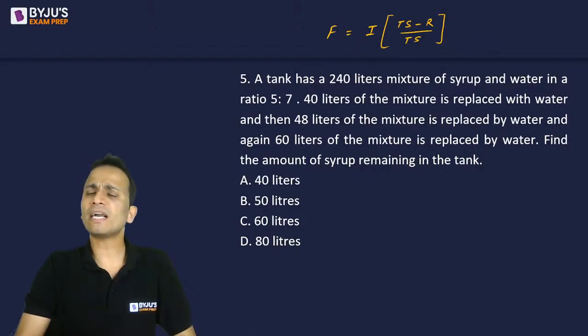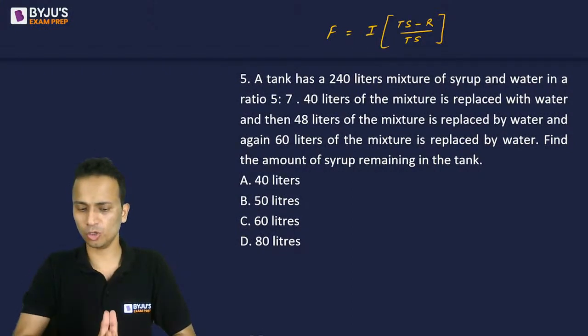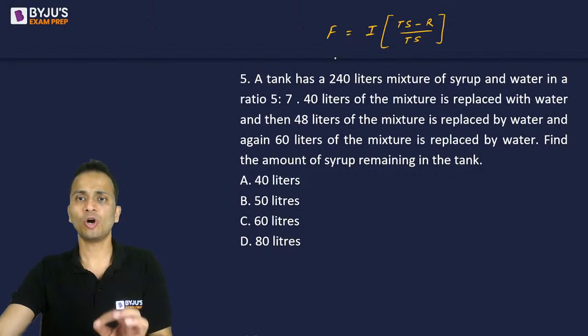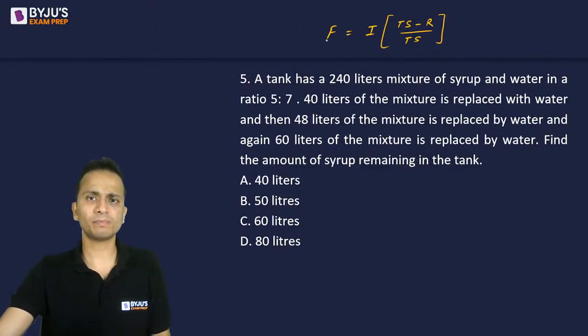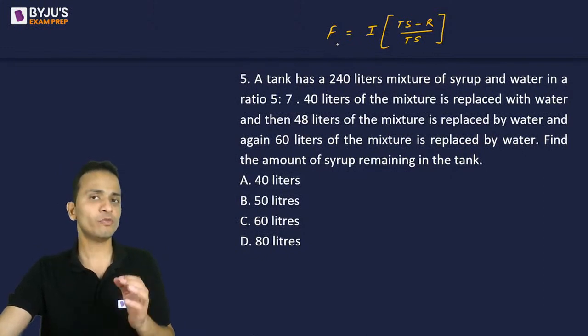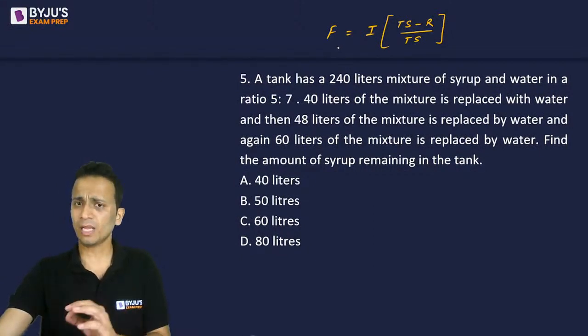Now, this is the formula that we use for the concept of removal and replacement. Let us understand what these parameters are. So F is the final quantity or the final concentration of syrup or water. If we are applying the formula on syrup, F will be the final quantity or concentration of syrup, else it will be for water. So we'll have to decide on which of these two, syrup or water, we apply the formula. That I'll tell you later how to decide.